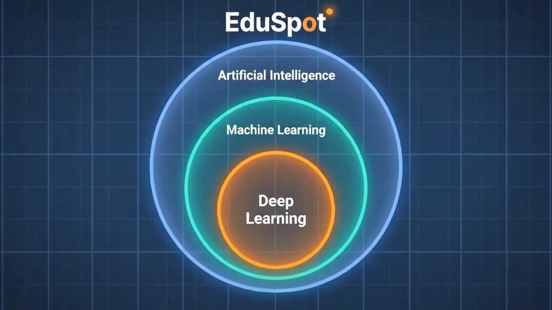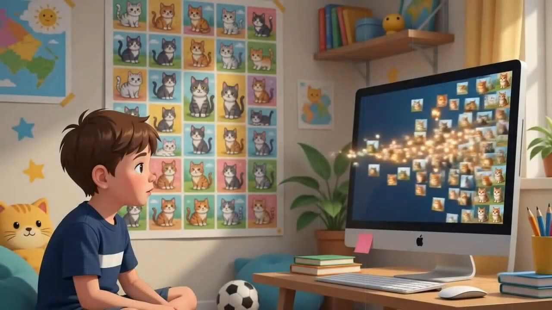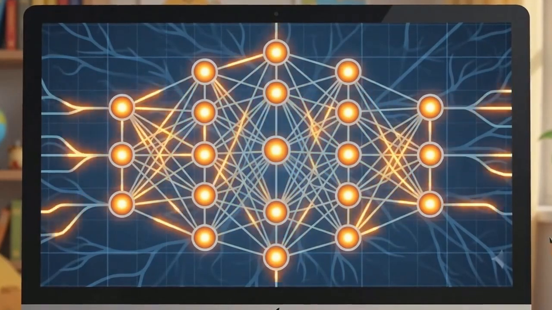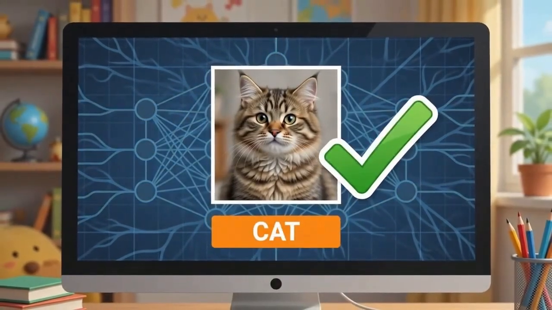Deep learning is a subset of machine learning and artificial intelligence. A computer can learn by looking at thousands of cat pictures. The neural network processes the data and correctly labels it cat.